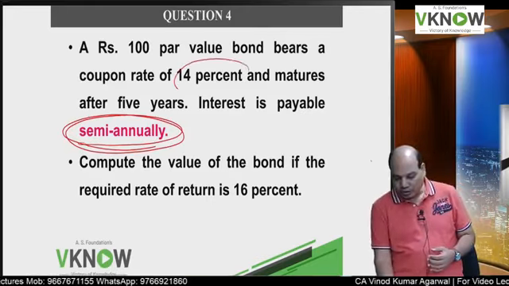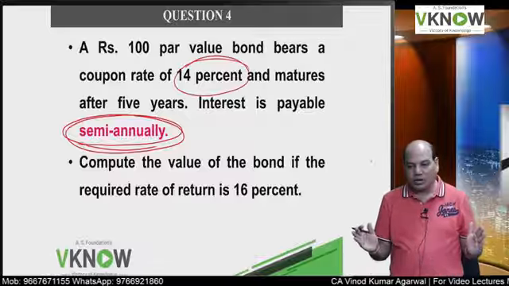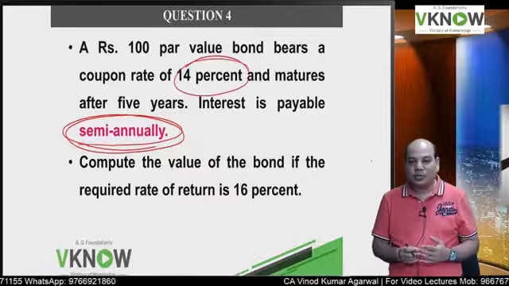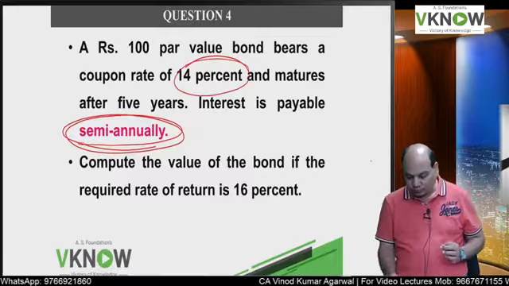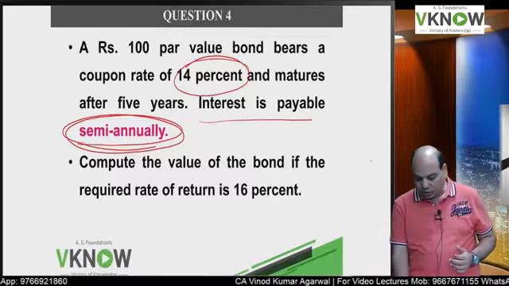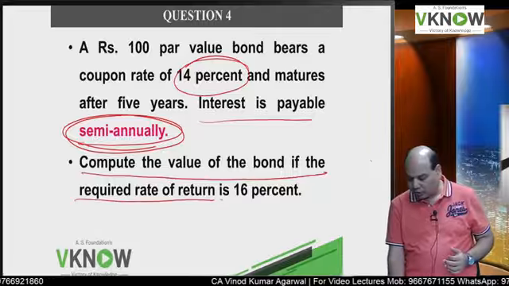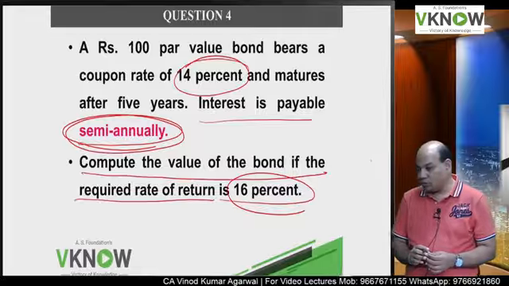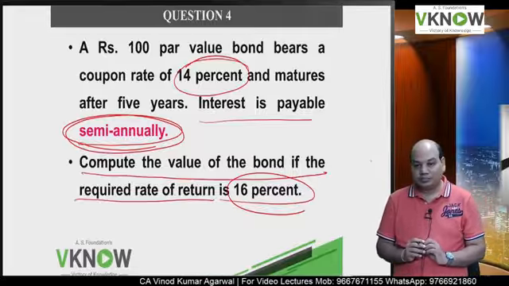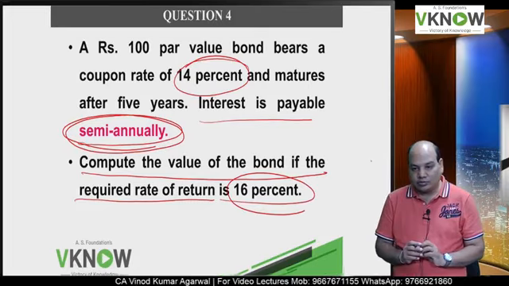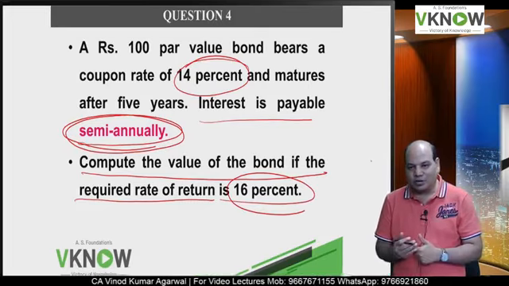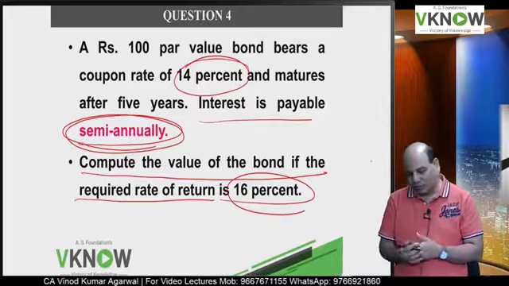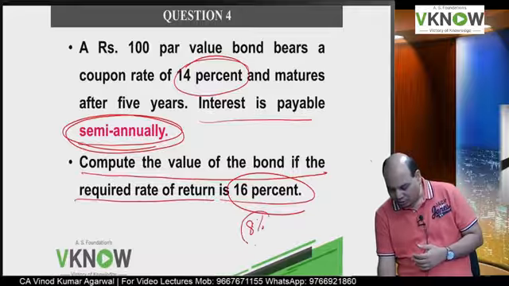So if the interest rate, coupon rate is 14%, it is for a year. But for 6 months they are not going to pay you 14%. How much they are going to pay you? 7%. Very good. Interest is payable same, and compute the value of the bond if the required rate of return is 16%. But that required rate of return 16% is also per annum. But you are doing semi-annual calculation. So what will be your required rate of return semi-annually? 8%.